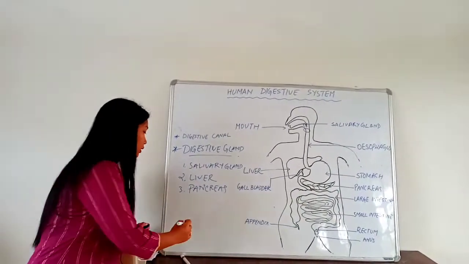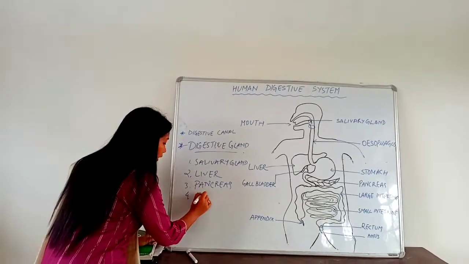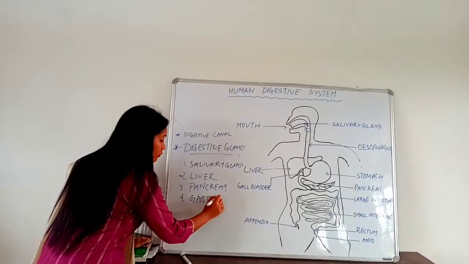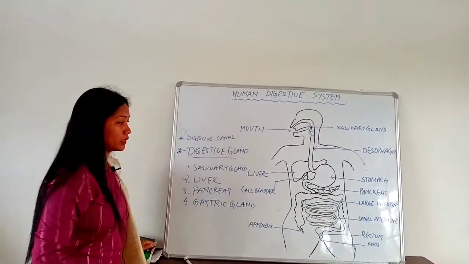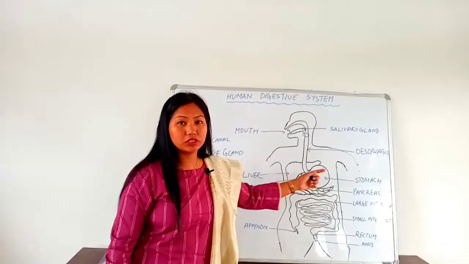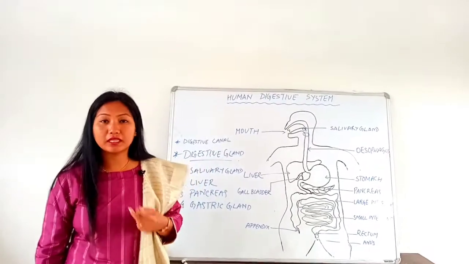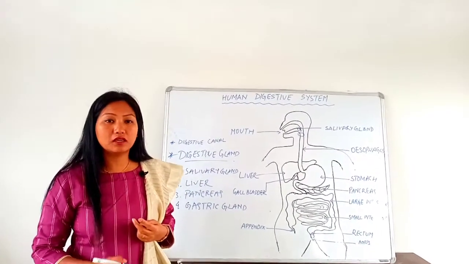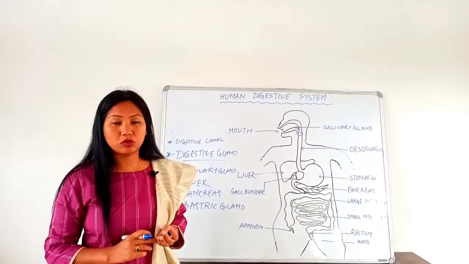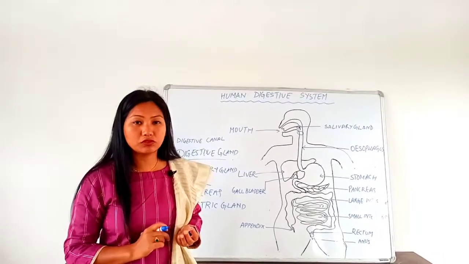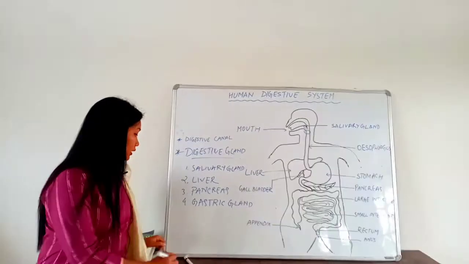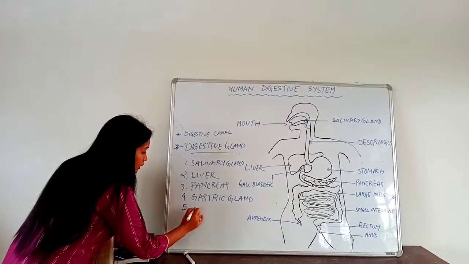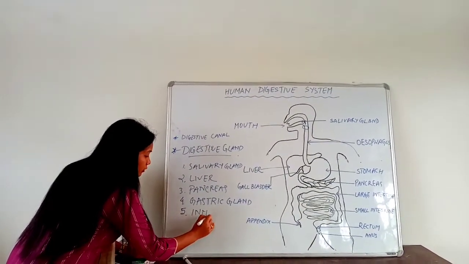Then after that we also have gastric gland, that I have already mentioned earlier, and gastric gland is present in the stomach, which secretes gastric juice, and in that gastric juice there is a small amount of mucus and some enzyme and also hydrochloric acid. Then after gastric gland, one more gland is there, that is intestinal gland.